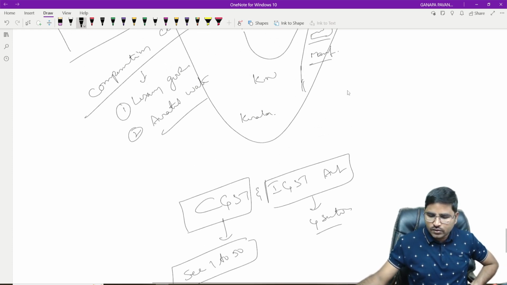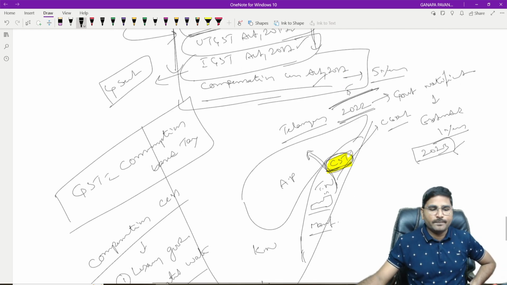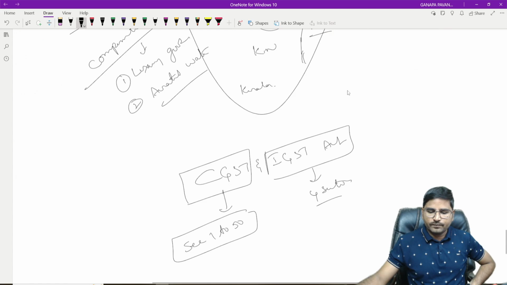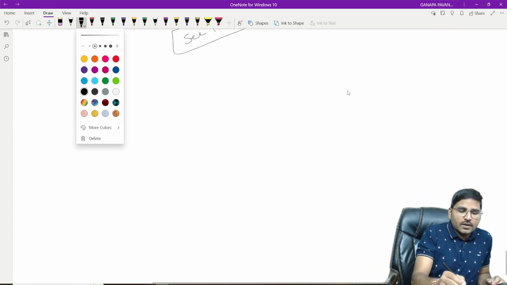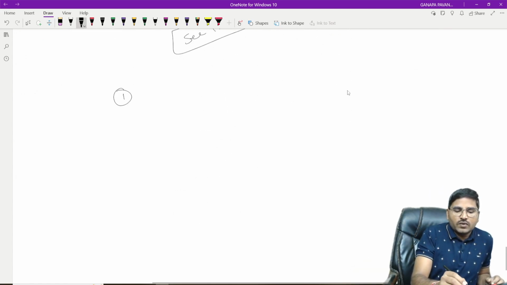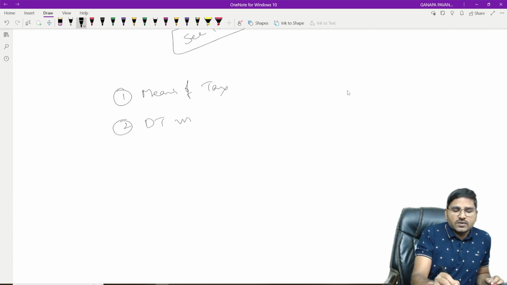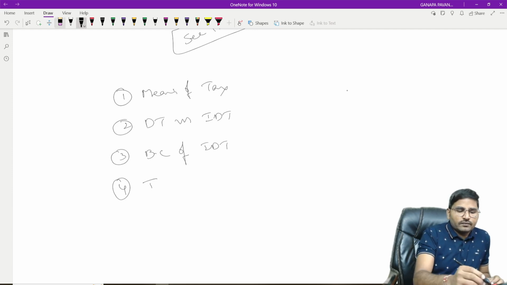Is it clear? So in today's session, we discussed up to this part. The first one, the meaning of tax. Second, direct tax versus indirect taxes. Number 3, background of indirect taxes. And fourth, levy of indirect taxes.